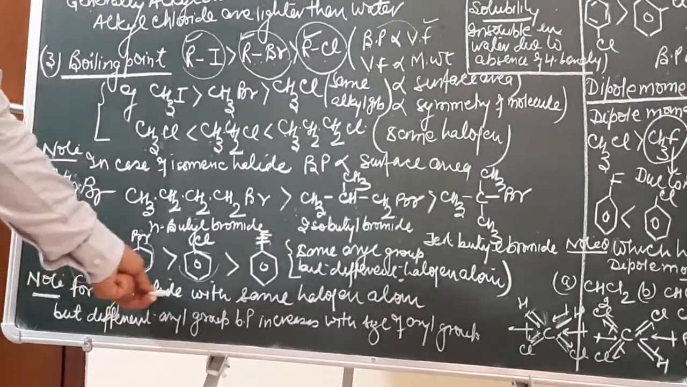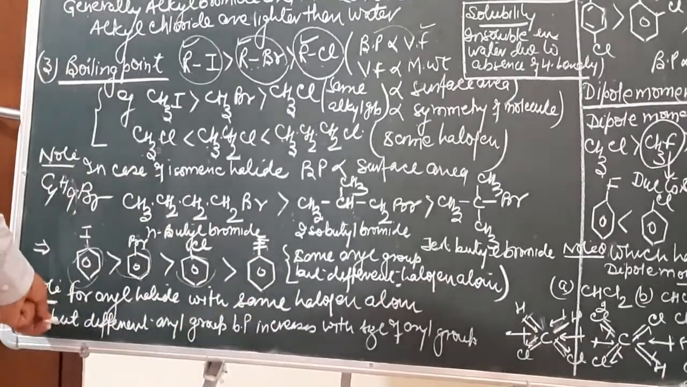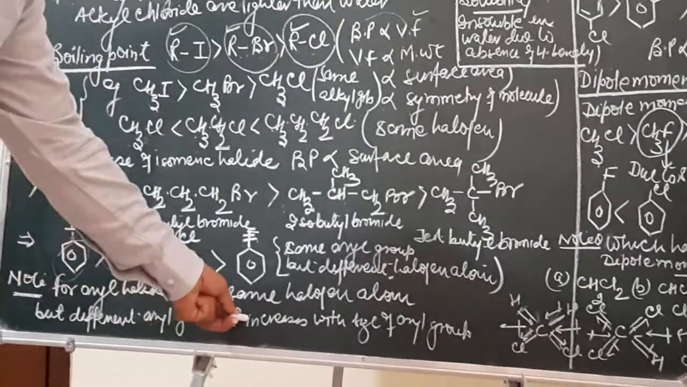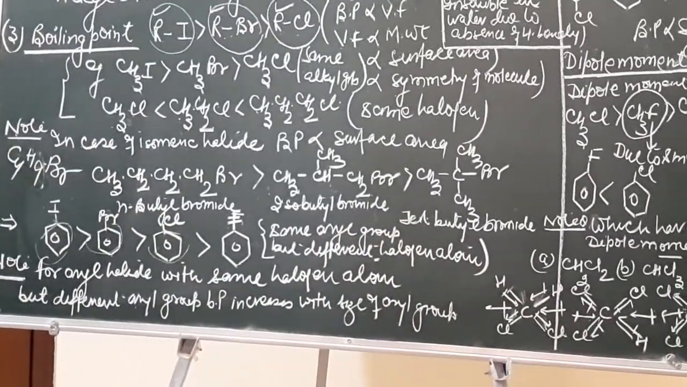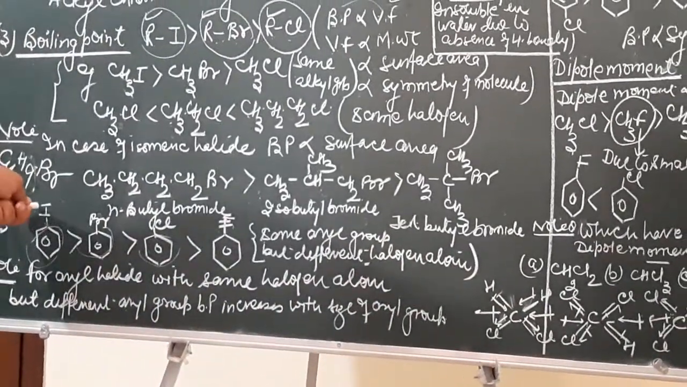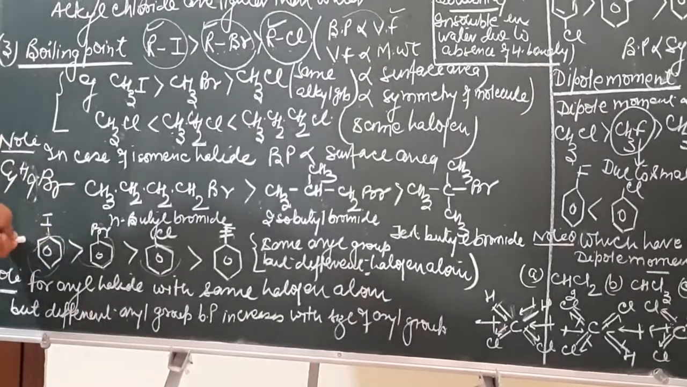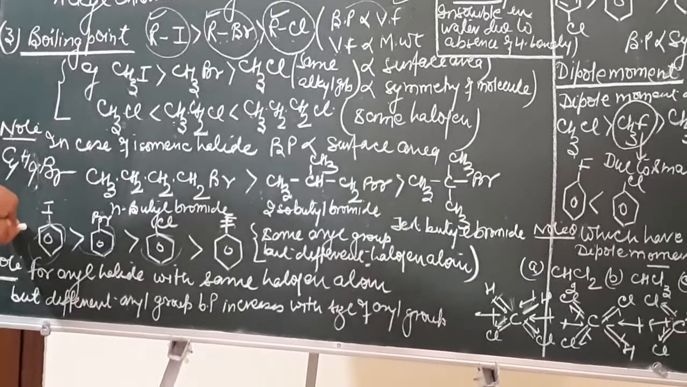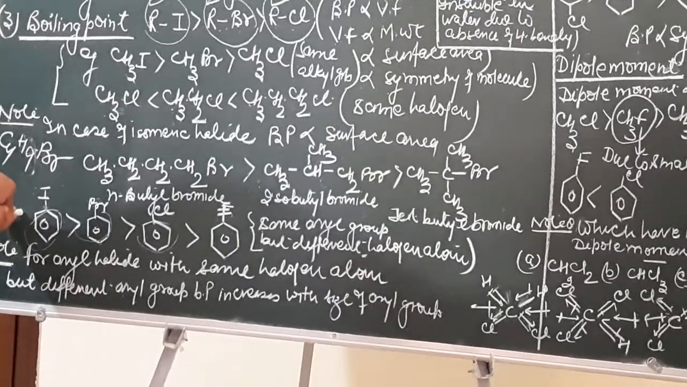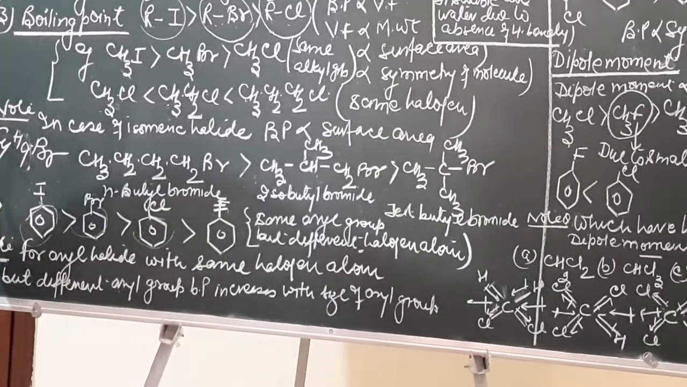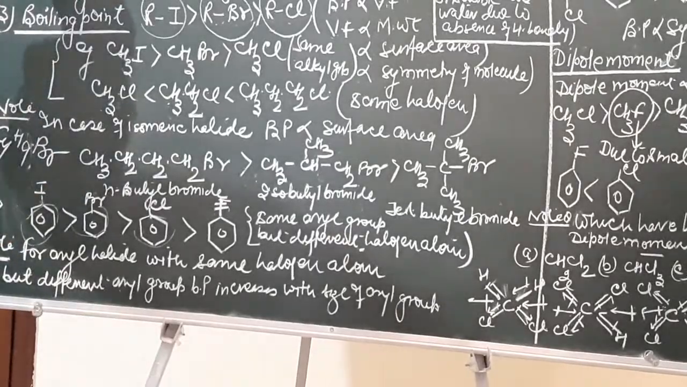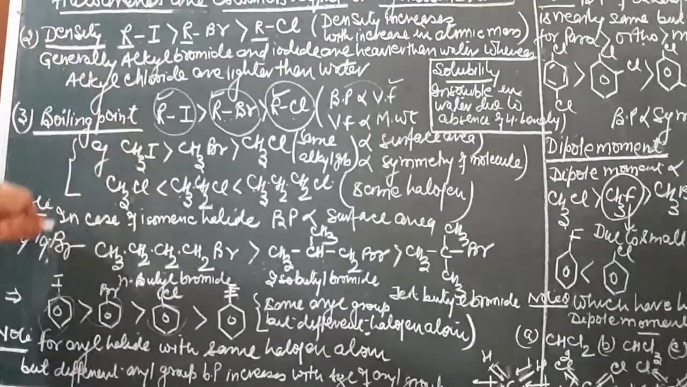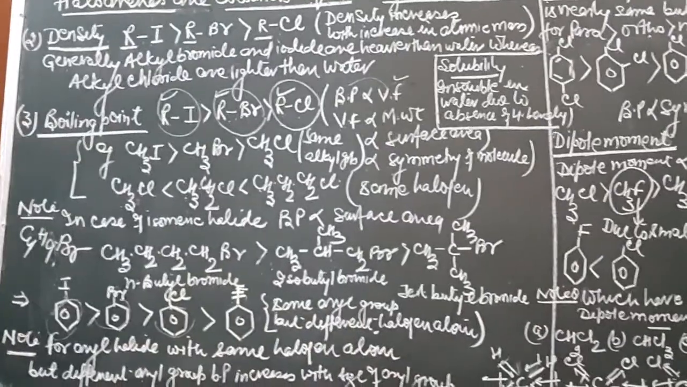For aryl halides with the same halogen atom but different aryl group, boiling point increases with the size of the aryl group. If suppose this halo group is same but aryl groups are different, then larger the size of the aryl group, larger will be the boiling point. Fine. So it will depend upon the size. So the same concept that was applied for haloalkanes is also applied for the haloarenes over here.